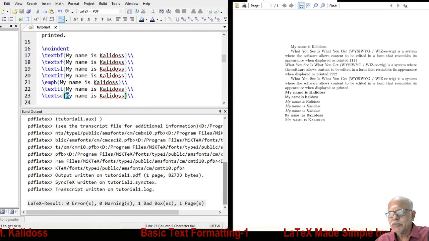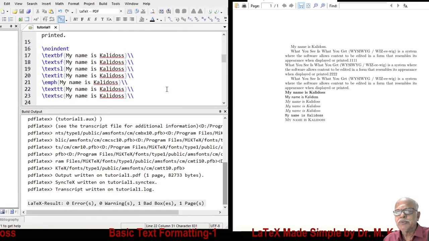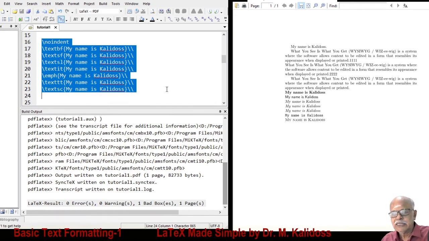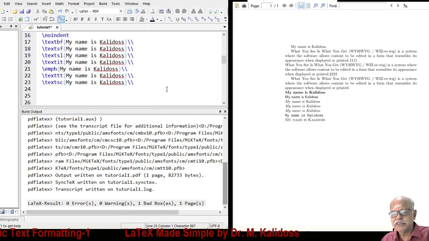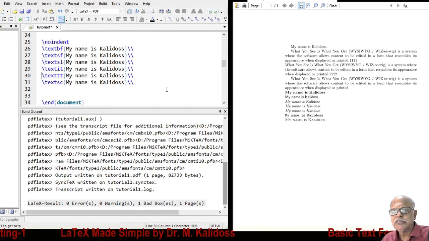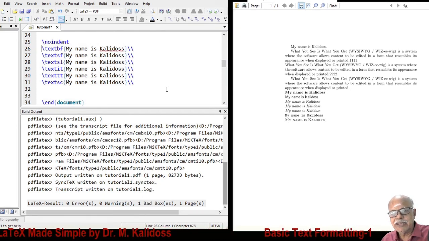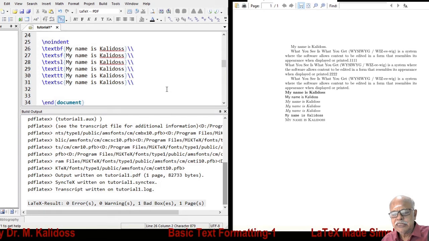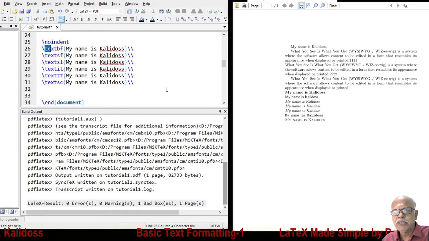Now, you can have the same effect, except emphasize. I remove this. Same effect can be got by using text commands. What are they? Let us see. I will use Shift Alt and then select this.